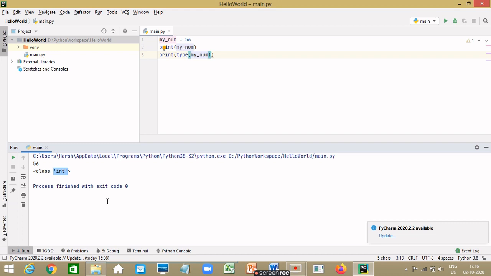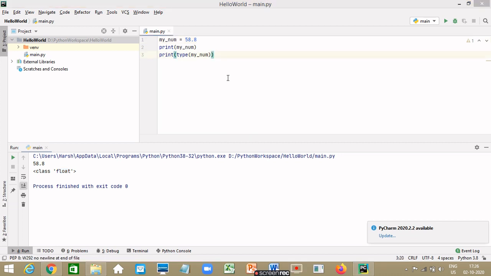So the next one is float. Floats are numbers with decimal points. So if I change my value from 56 to 58.8 suppose. So let's confirm the type of this variable again and we get float as our value now. In Python, a float number is accurate up to 15 decimal points.